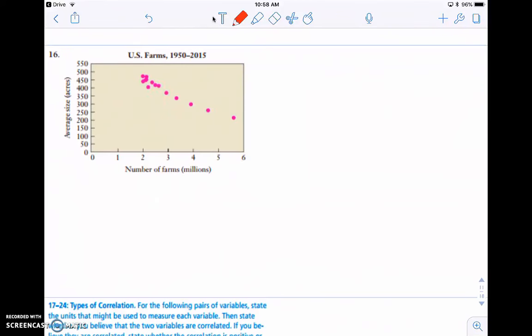Number 16, this one definitely looks to have a negative correlation. It appears to be very strong. When we look at the number of farms compared to the average size of the farms, as the number of farms increases, the size of farms is decreasing. So this is definitely a strong negative correlation because of how clustered together they are in that downward trend.